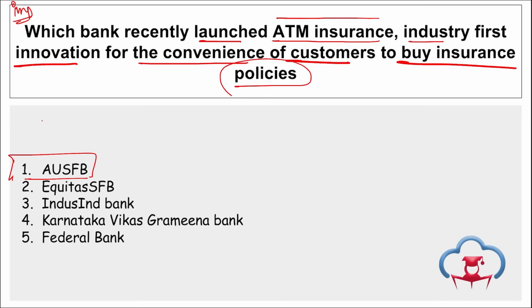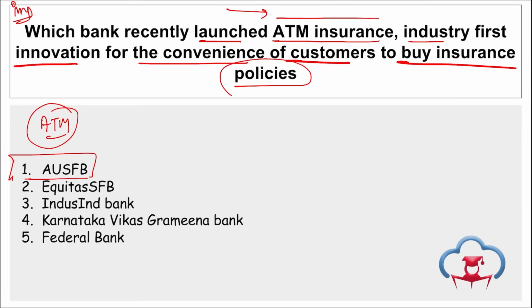This ATM insurance will allow customers to purchase insurance policies through ATMs using their debit cards. This groundbreaking service was patented by AU Small Finance Bank in March, and further they have extended this to WhatsApp insurance, providing insurance policies instantaneously on WhatsApp. And this insurance on ATM is the industry's first innovation, and AU Small Finance Bank has even patented it. Take a note of this.